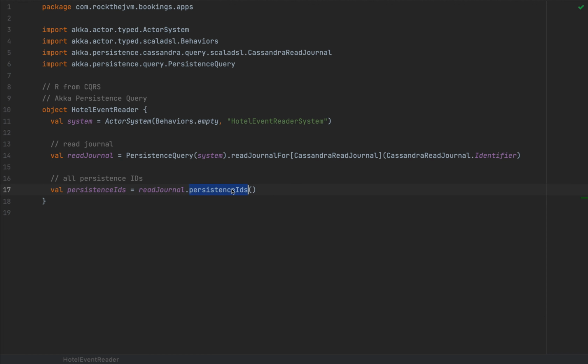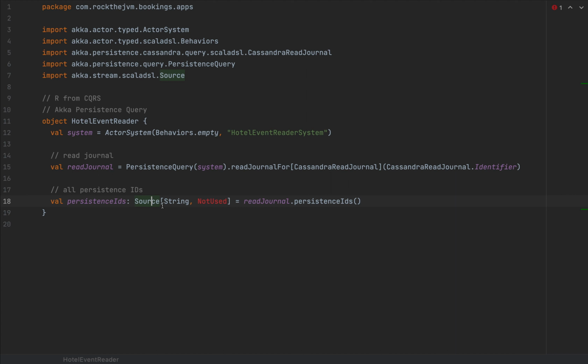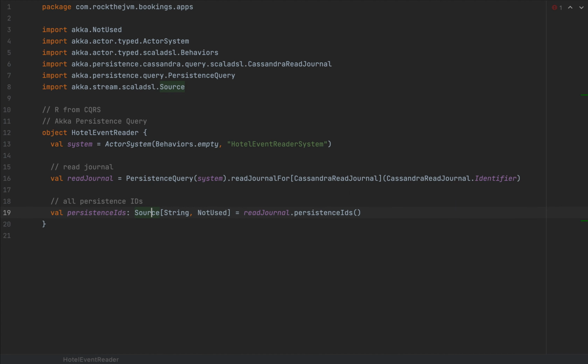Now, because persistence IDs can come and go because you add new actors in your database, this persistence IDs updates over time, which is why this is a source of string and not just a list. I'm going to explain what the source is. It comes from the Akka Streams Scala DSL. This is an Akka Streams thing. And Akka Streams is a powerful library that will allow you to deal with an infinite amount of data from a variety of sources, which is why this persistence IDs is an Akka Streams source.